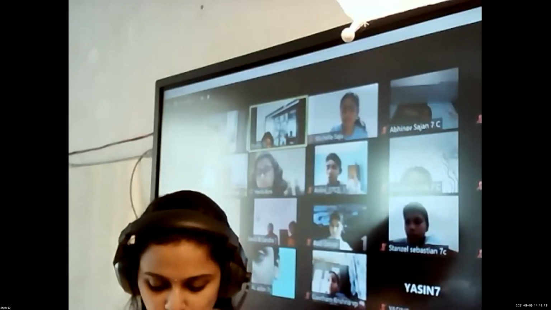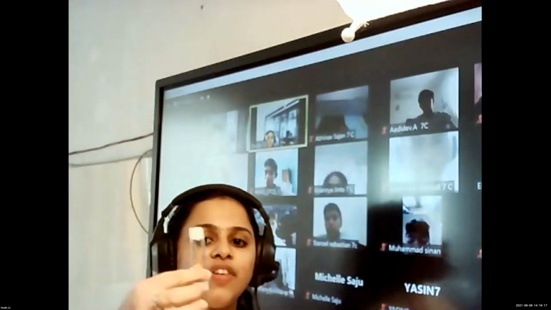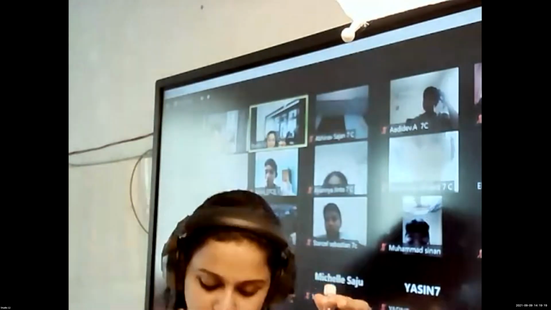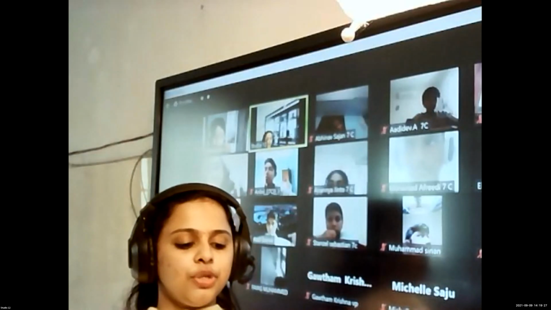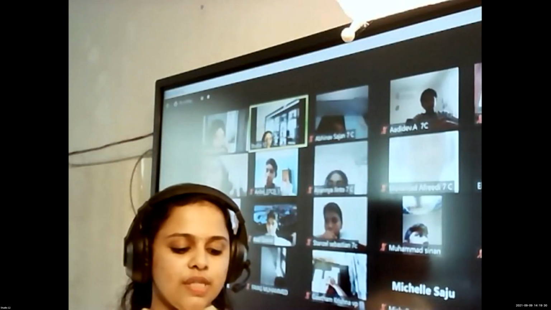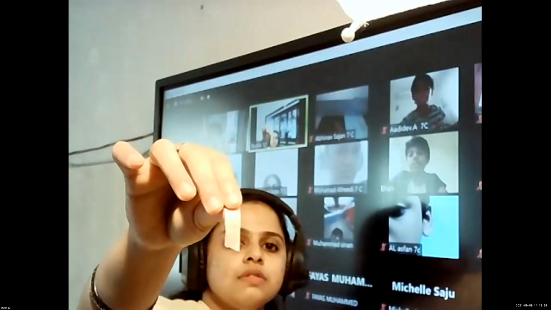Again, I will bring one more acidic substance here, that is vinegar. I want to check whether the vinegar is acidic or basic in nature. So for that, I take a litmus paper and dip it into this vinegar. What about the color change?